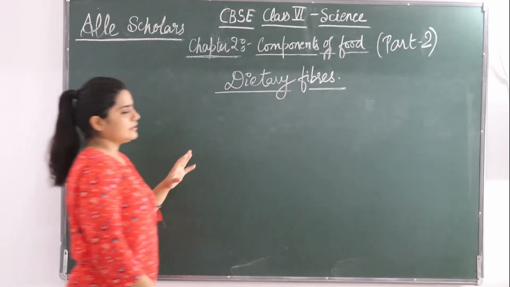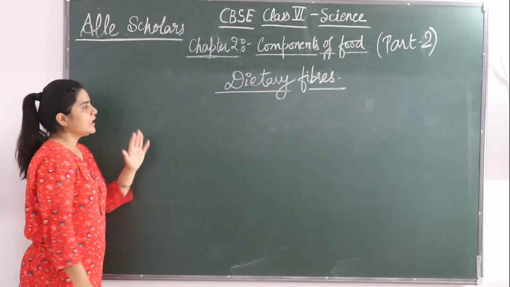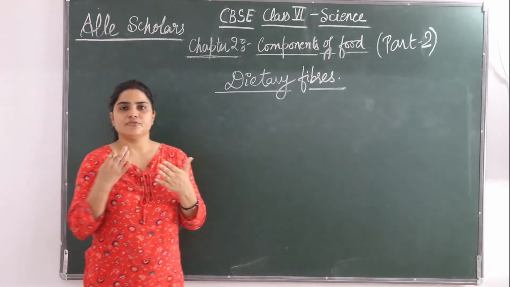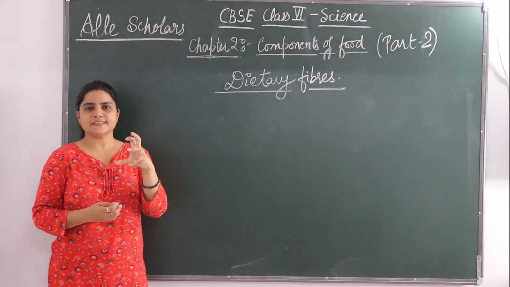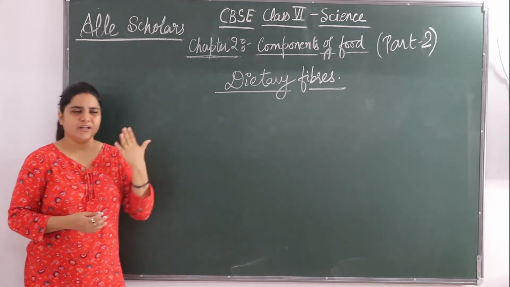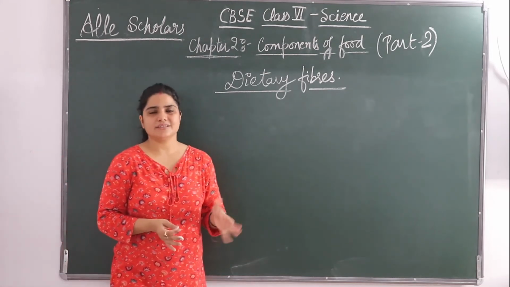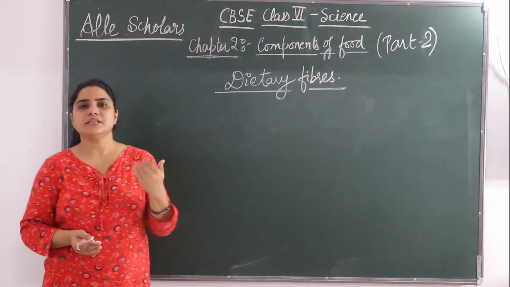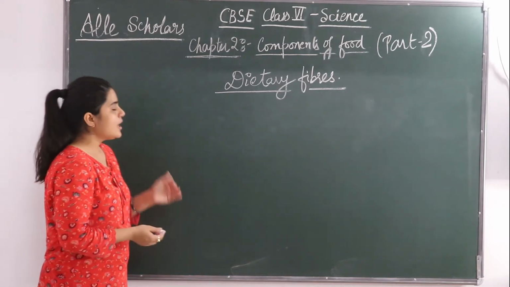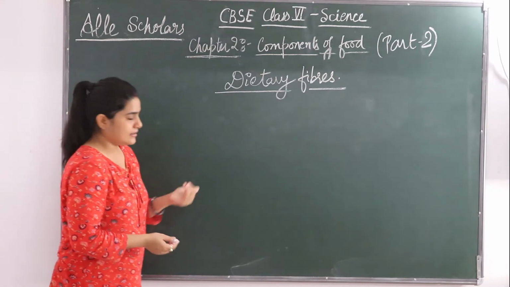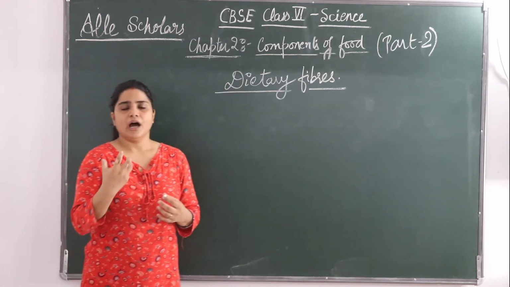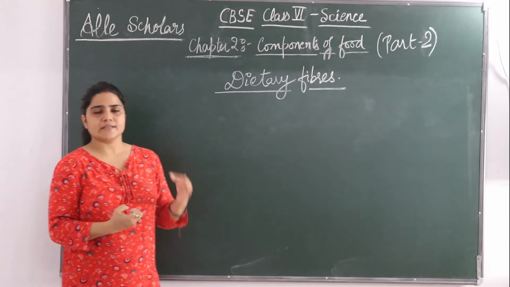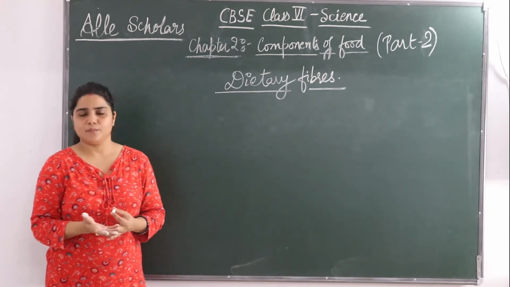Okay. So what are these dietary fibers? They are also known as roughage. Okay, as the name says, roughage is made from the word rough. बहुत इसका यूज नहीं है, but still it is essential. Okay, so roughage is mainly provided by plant products in our body. हम अपने बॉडी में roughage को कैसे पाते हैं? Mainly from the plant products.